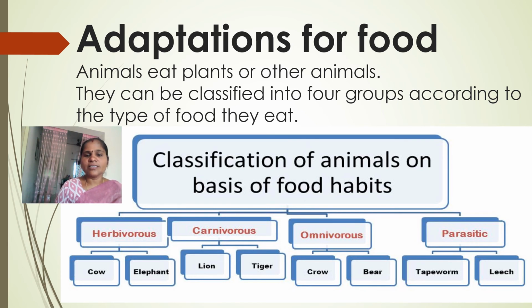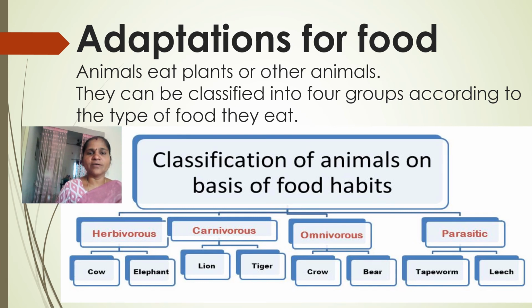But in this classification, we have added one more group. Let us see that flowchart. Classification of animals on the basis of the food habits: herbivores, carnivores, omnivores and parasites. What are the 4 groups? Herbivores, carnivores, omnivores and parasites. These are the 4 groups into which animals can be classified on the basis of their food habits.